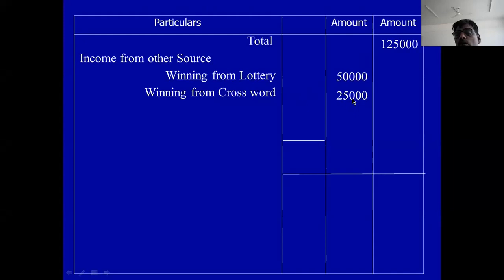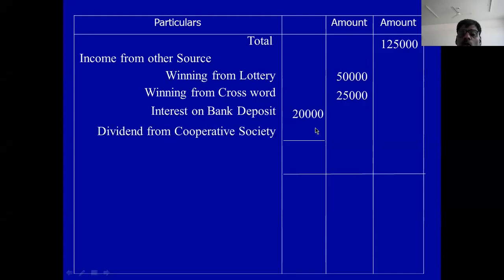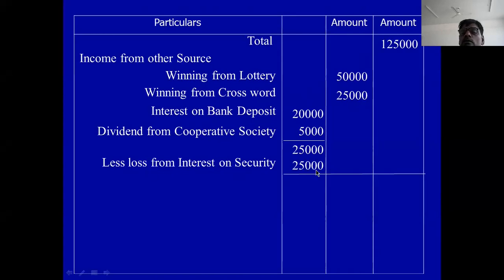In these incomes, you are not permitted to adjust any loss. Okay. Then interest on bank deposit 20,000, cooperative dividend 5,000, total 25,000. In this 25,000, you adjust the loss from interest on securities 25,000.